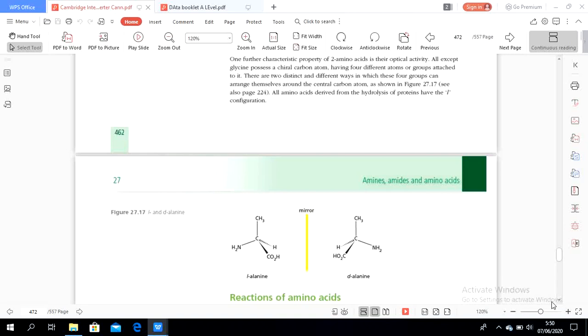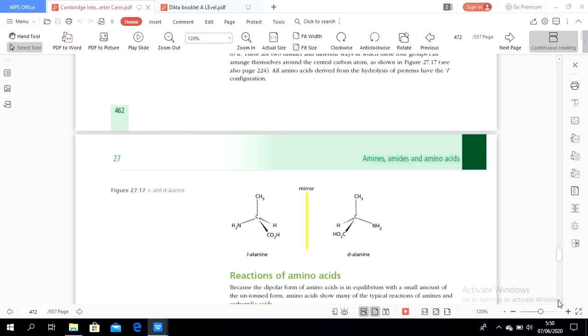So here there is a structure of alanine. You see the COOH on the right, and one on the left, this is the NH2, and they are mirror images of each other. If there is a mirror, there are two enantiomers of alanine. We call them enantiomers because they are optically active.